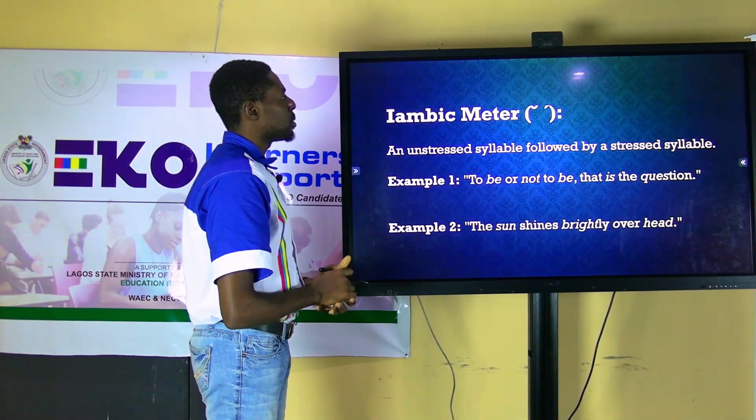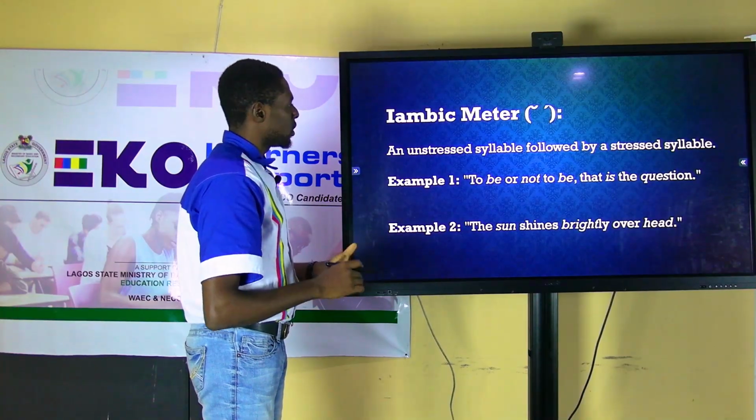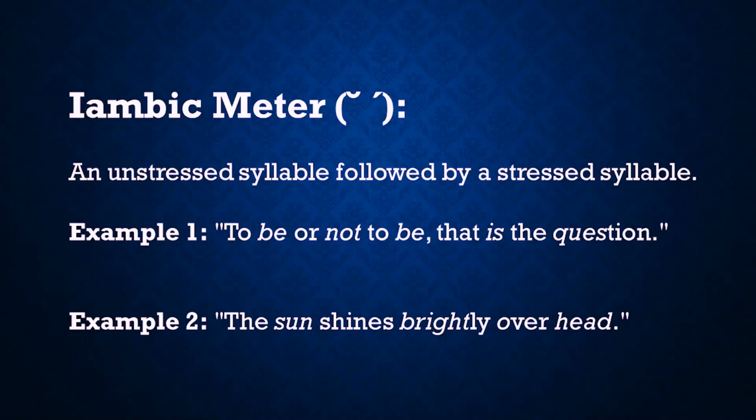Now let's look at some of the types of meter we have. The first one we have here is iambic meter. Now if you look at the board, you discover that there is one sign like a rainbow, and there is another sign like a dash pointing upwards.